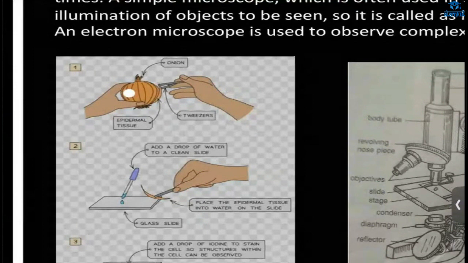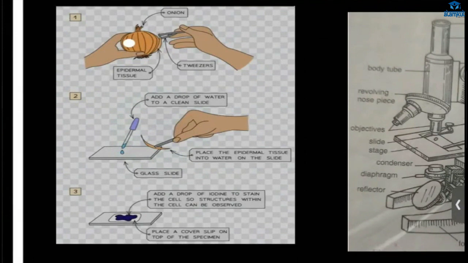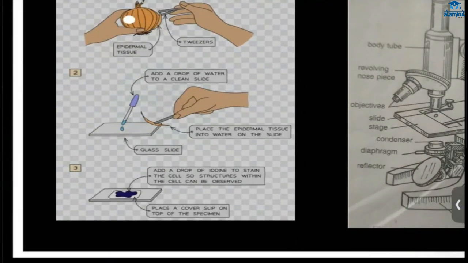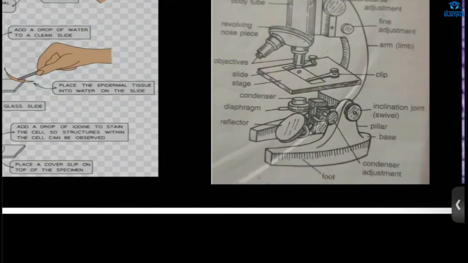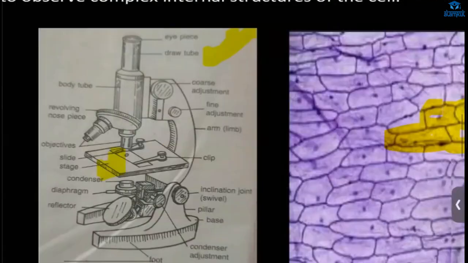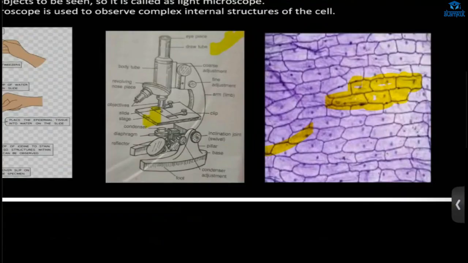What do we do? We take onion skin with forceps, and we put it on a slide. There we put a drop of water. Then on that, we put iodine, okay. Then we put a cover slip. Then we take it from there to here. Then we observe. We find this structure of the onion. Inside the onion, these are the cells.